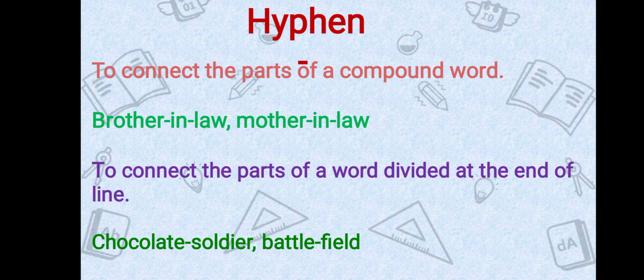Brother-in-law, mother-in-law. We also use hyphen to connect the parts of a word divided at the end of a line, like chocolate soldier, battlefield.